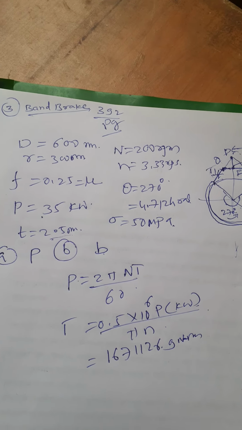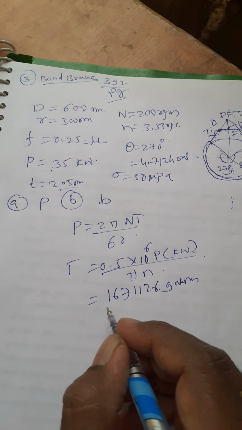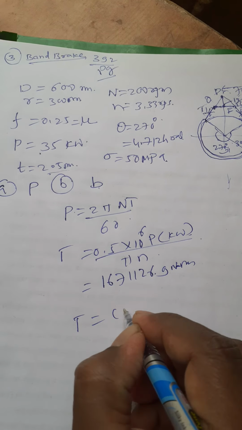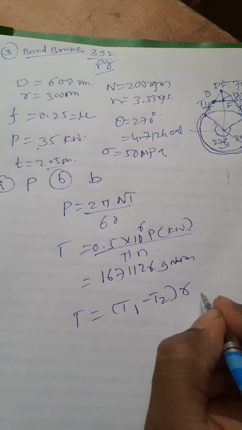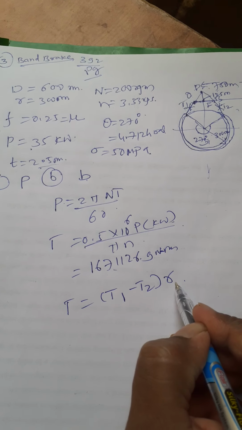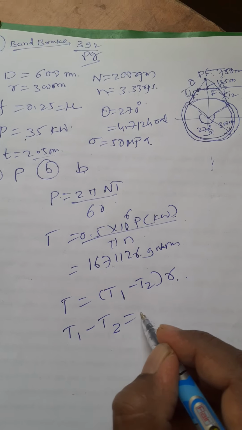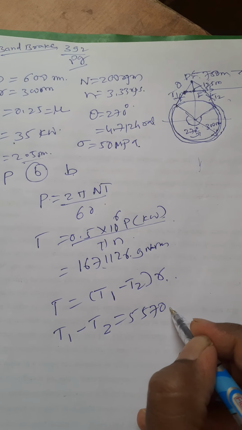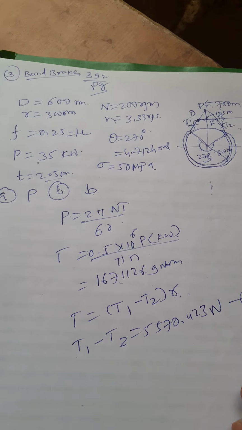For a band brake we should know one equation: T is equal to T1, the tight side, minus T2, the slack side, into R. You know R, so I get T1 minus T2 is equal to 5570.423 Newton. I will make this equation 1.